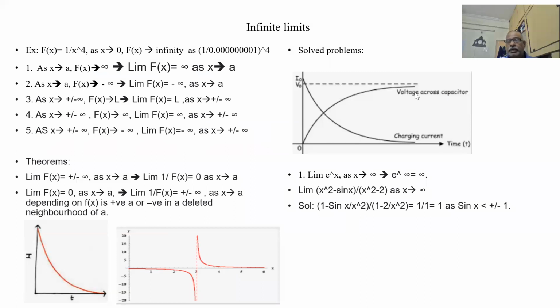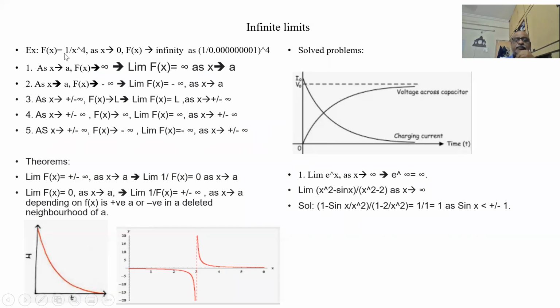Suppose I am charging a capacitor. It acquires full voltage at infinity, as time goes to infinity. When I am discharging a capacitor, again it acquires zero charge, discharges fully at infinity. So these are some examples of infinity.